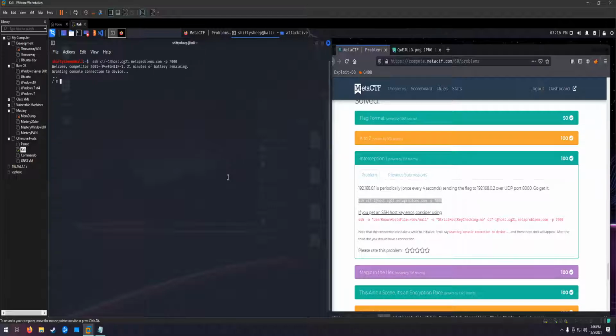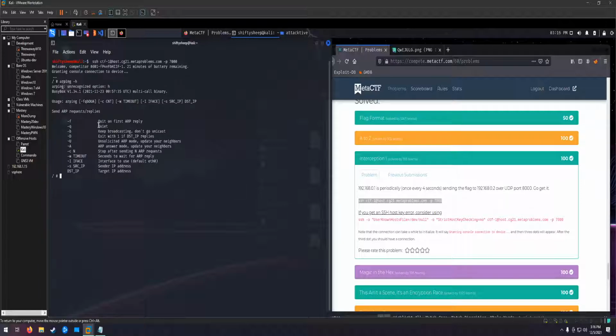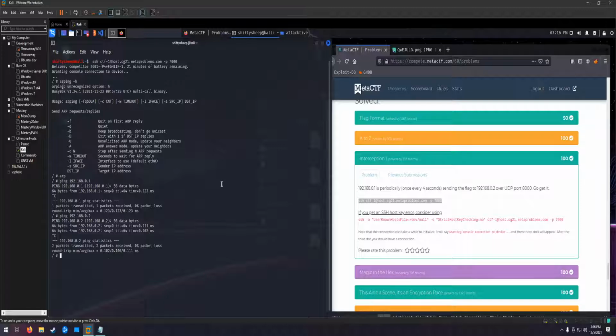We also don't have a lot of utilities on here. After doing some searching, the one thing I did find was that we do have ARP ping, so we are able to utilize this in order to do the ARP poisoning. If we just do ARP, we don't have anything. We can ping 192.168.0.1. We're able to ping, and now we have some ARP entries.